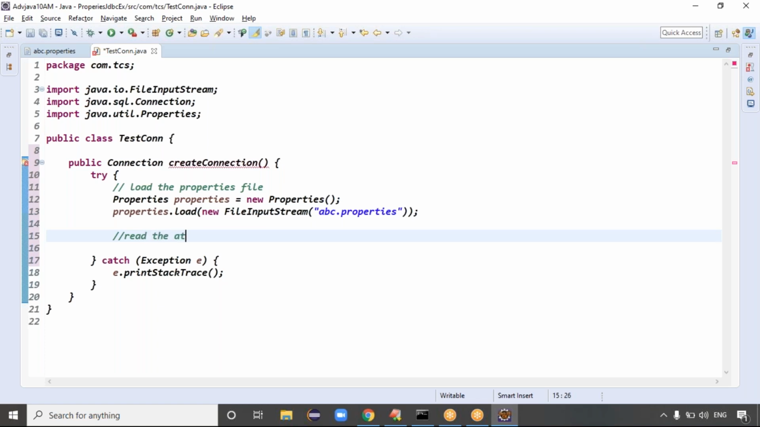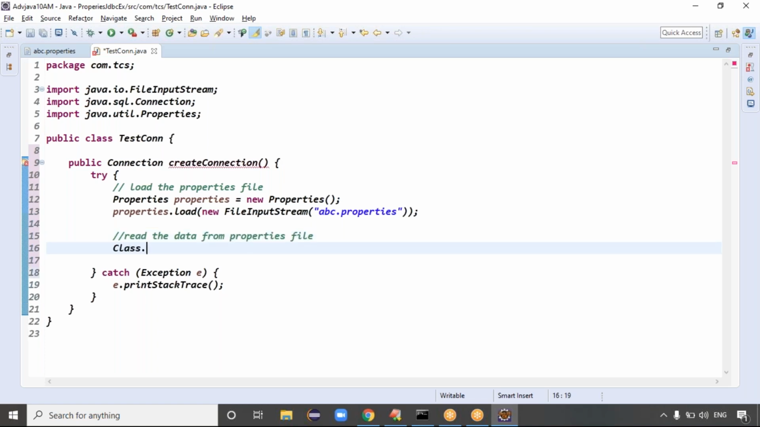Guys, read the data from which file? Here, the properties file, right? Exactly. Guys, first step is load the driver. How to load the driver here? Class.forName method, right? But I want to load the driver from the property file, right?